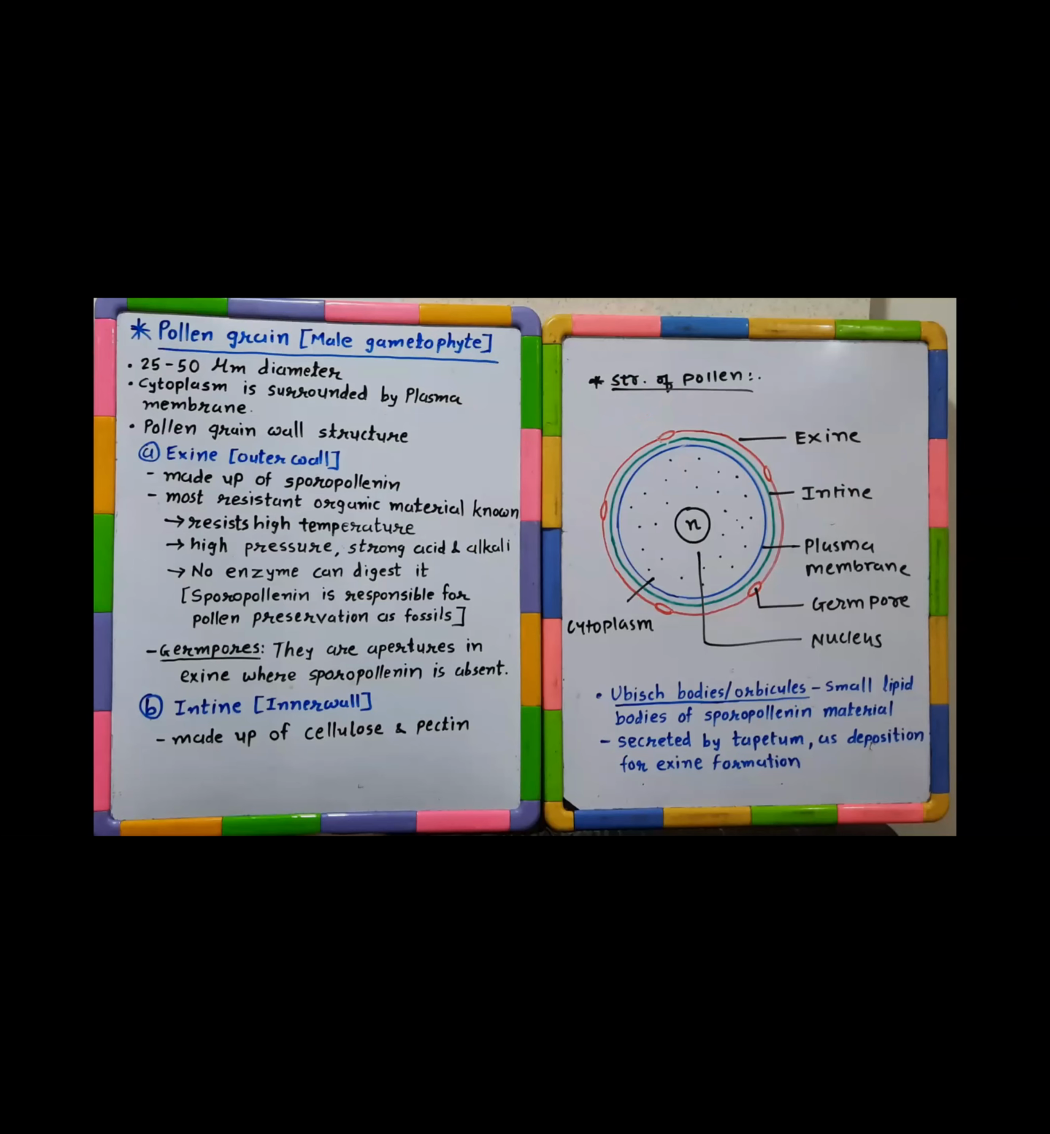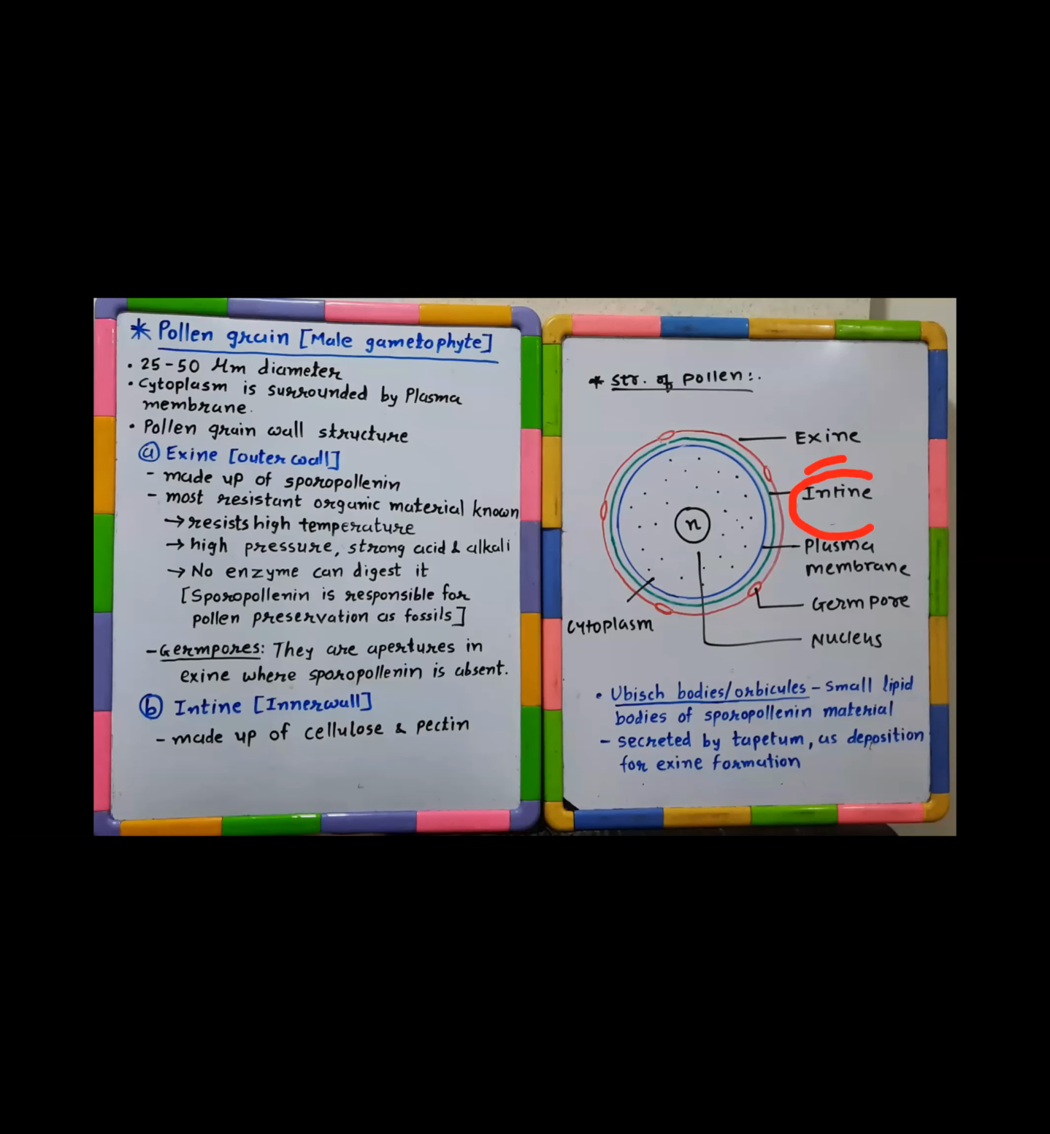When you talk about the inner layer, that is the intine. Intine is made up of two materials, cellulose and pectin. Pectocellulose, that's the term they use, pectin plus cellulose. These two materials make up the inner wall that is called intine.